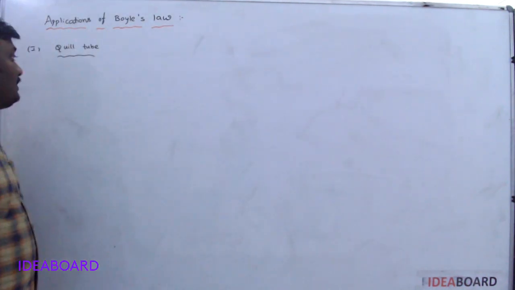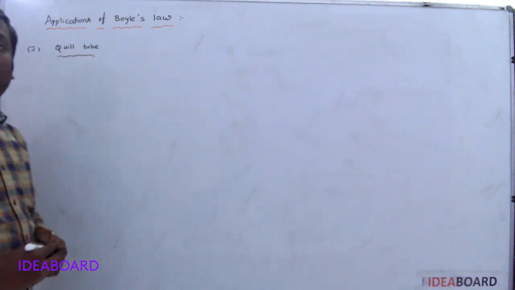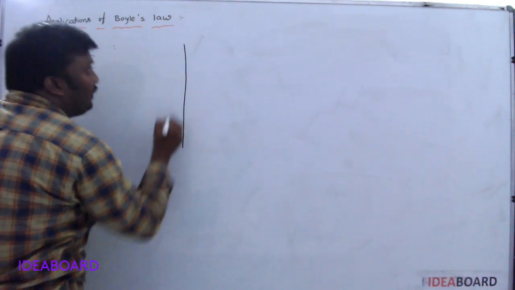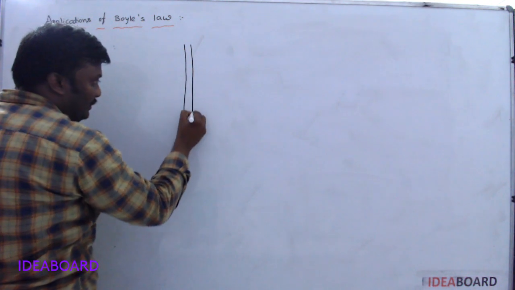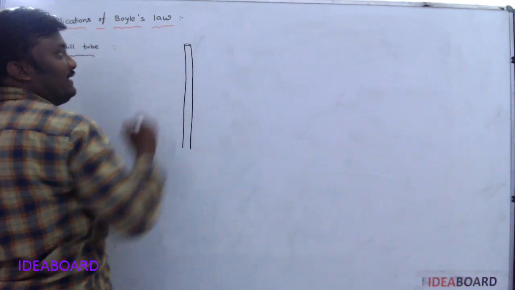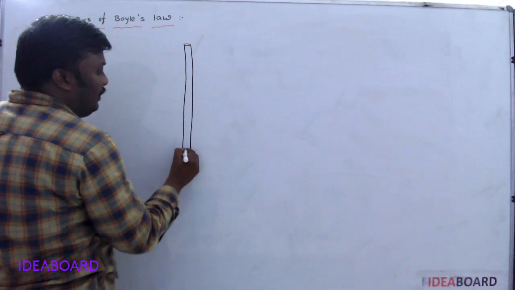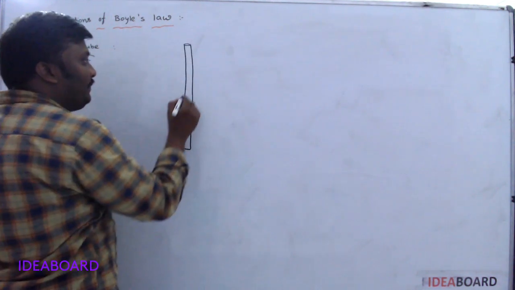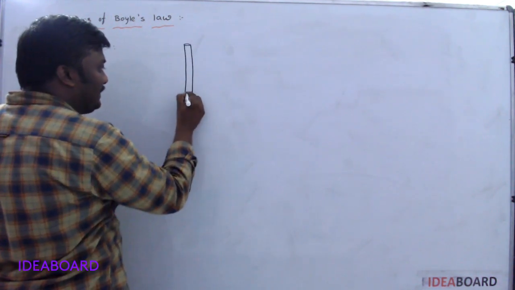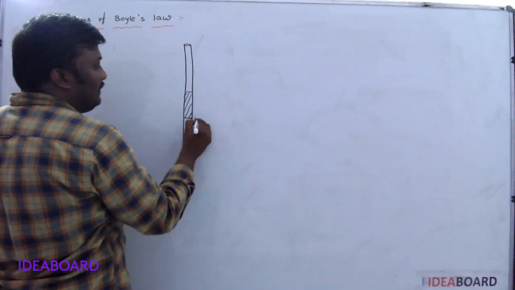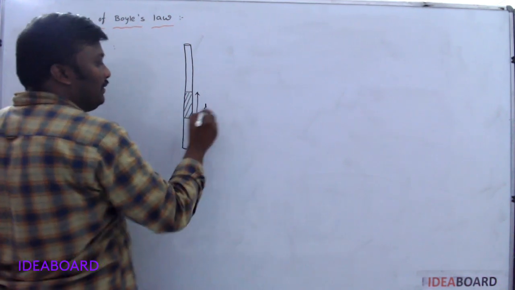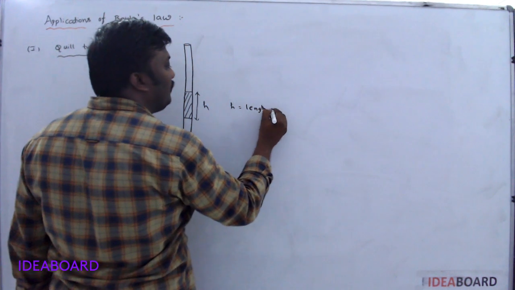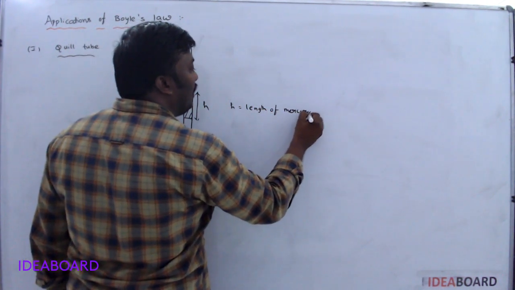So in applications of Boyle's law, first of all we discuss the quill tube. A quill tube has a very long length and its bore is very small, and one end of this quill tube is closed. If you pour in a certain amount of mercury, then the mercury occupies this length. This is called small h, the length of the mercury column.